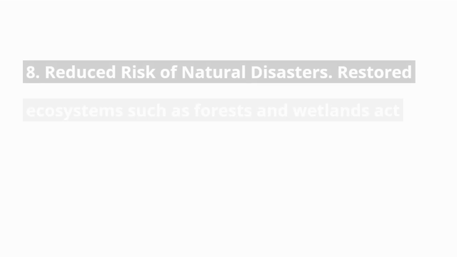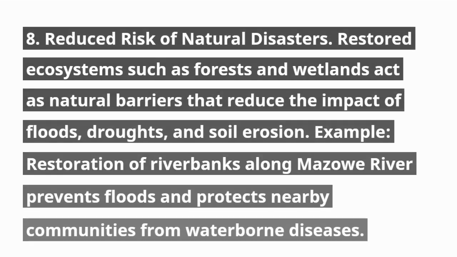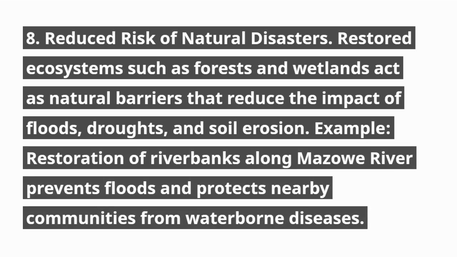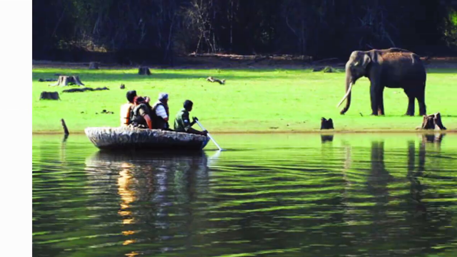8. Reduced risk of natural disasters. Restored ecosystems such as forests and wetlands act as natural barriers that reduce the impact of floods, droughts, and soil erosion. Example: restoration of riverbanks along the Mazowe River prevents floods and protects nearby communities from waterborne diseases.